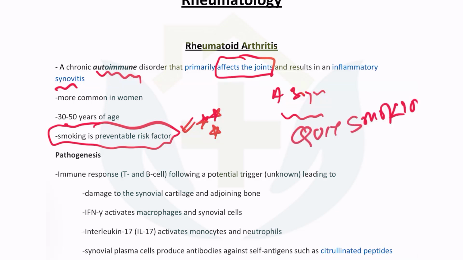So basic questions can come from rheumatology, nothing to do with the pathophysiology, nothing to do with the drugs, nothing to do with the presentation, just the preventive aspect of it. What you can do is quit smoking.